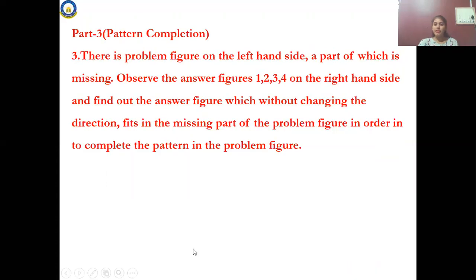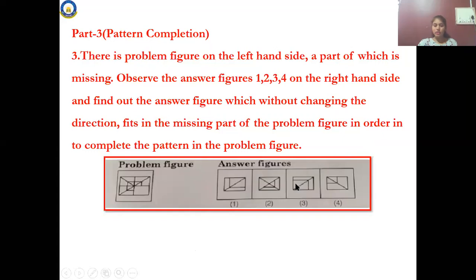The third chapter is pattern completion. What is this pattern completion? I hope you are noting down the chapter's name. See, what is this pattern completion? Let me see now. There is a problem figure on the left hand side. Okay, look at that picture. There's a problem figure on the left hand side, a part of which is missing. See here, look here. A part is missing, right? In the given figure, the part is missing.